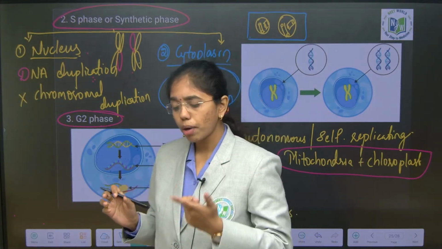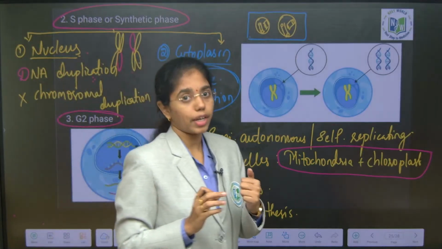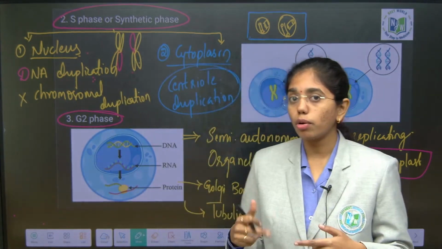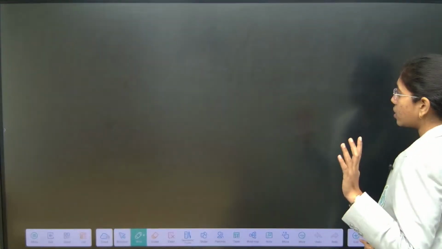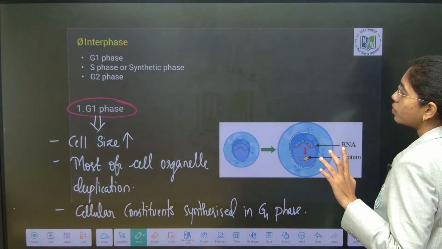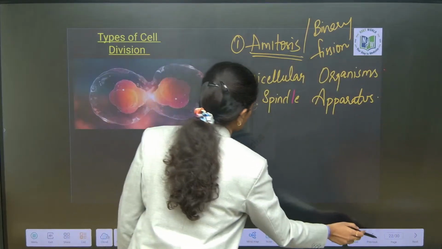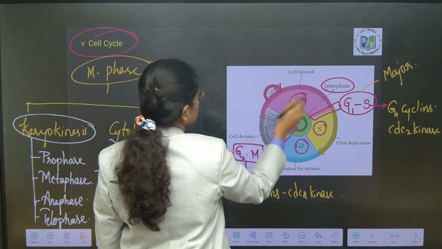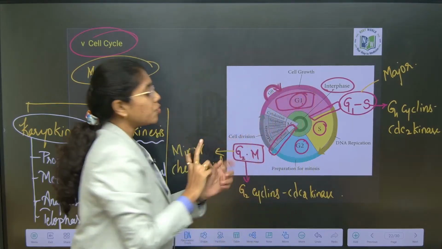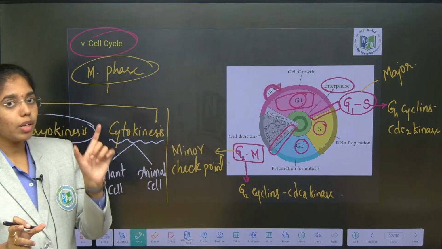Now let us talk about those cells which will not divide very often, like brain cells or heart cells. They will enter into G0 phase. G1 phase tenure is variable based on the cell. The G1 phase time will be variable.